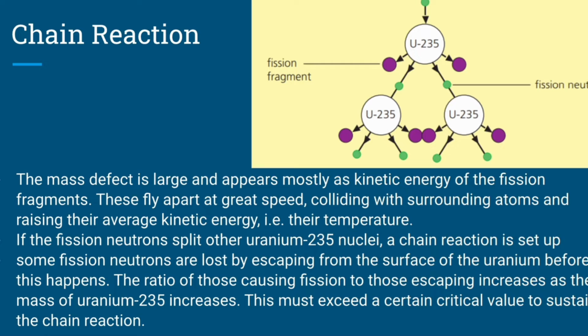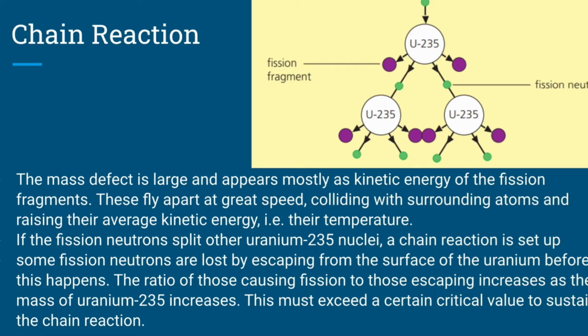If the fission neutrons split other uranium-235 nuclei, a chain reaction is set up. And this means that it is self-sustaining. So you don't need to keep applying more neutrons to sustain this reaction. This reaction is going to get bigger and bigger by itself because it already emits neutrons in the reaction.